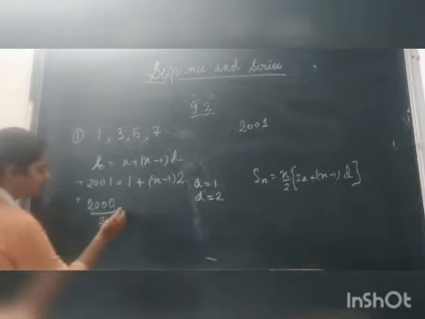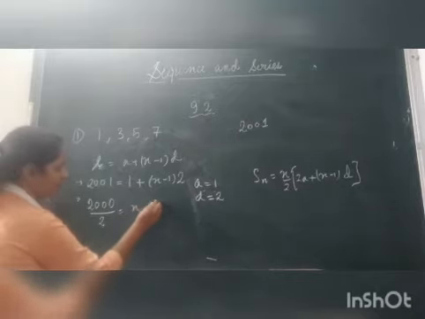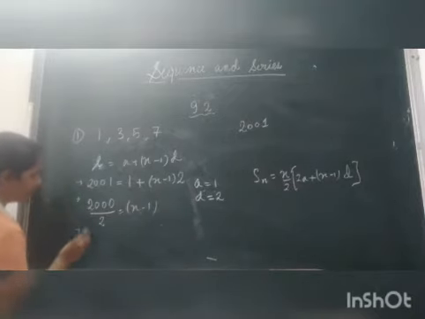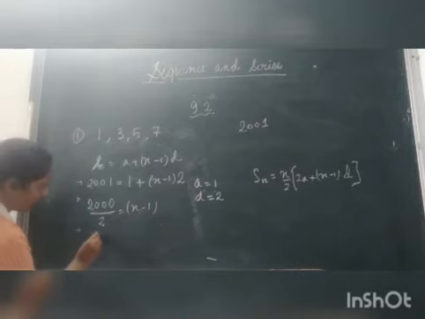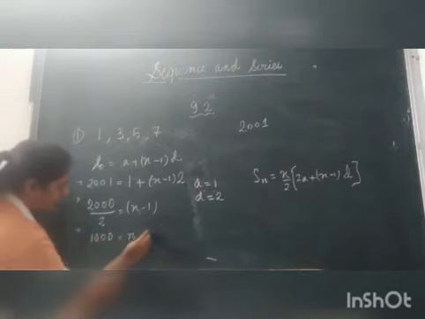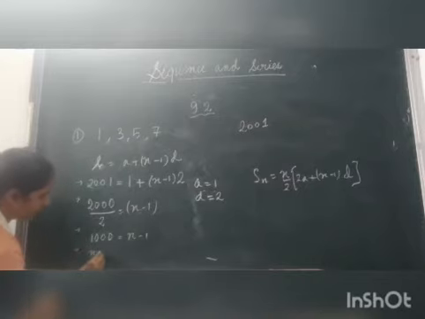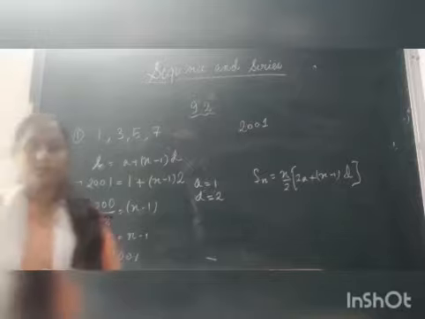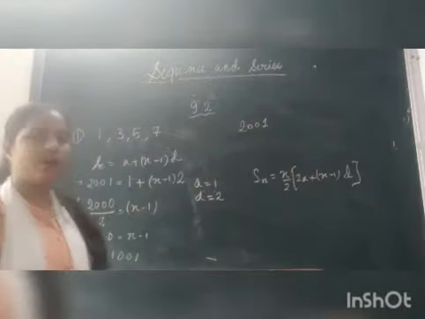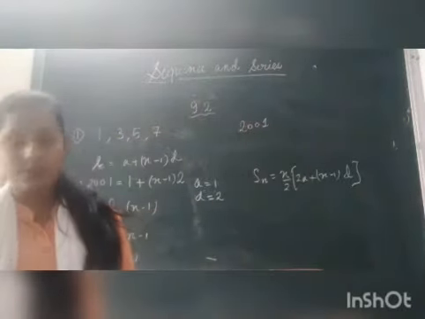When you solve these questions in your copy, do it step by step. Now 1000 is equals to n minus 1. So the value of n is equals to 1001. Now we have the value of n.